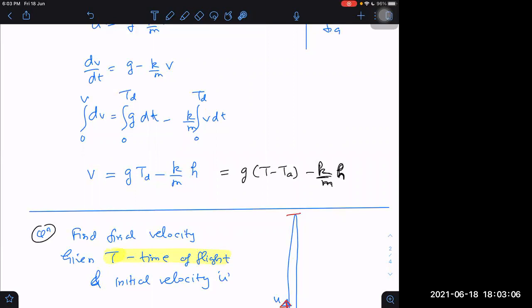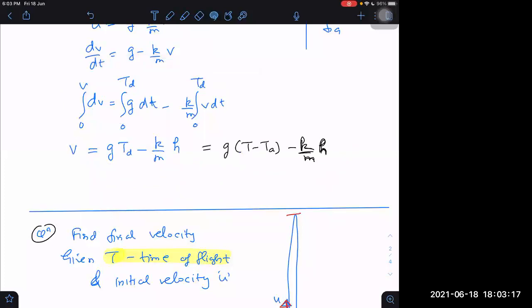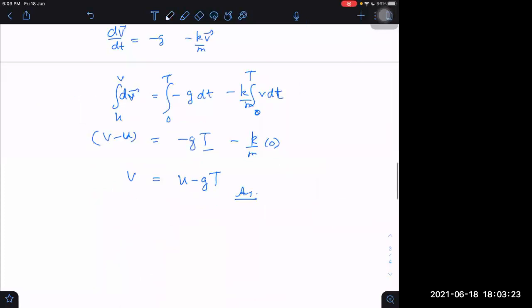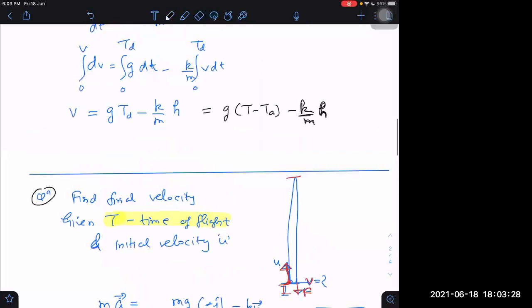I'm not sure. Sometimes we commit a mistake in such a way that we end up getting some equation like 2 equals 2 or 1 equals 1, where both sides get cancelled out. I'm not sure. Check it once. I think that only will happen here. If I write it as (V minus U) by g, V will get cancelled out. V will not combine in our equation. If I replace it by (V minus U) by g, then V will get cancelled out, right?